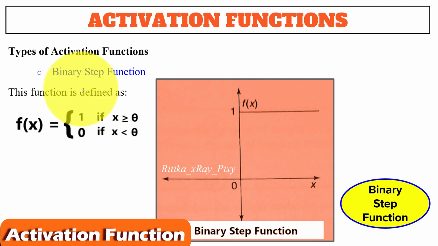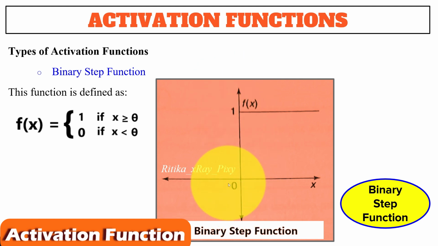The next one we have binary step function that we can define using this. f(x) is equal to 1 if x is greater than or equal to the threshold value, and 0 if the x value is less than the threshold value. You can see the representation of this function here, with values 0 and 1.